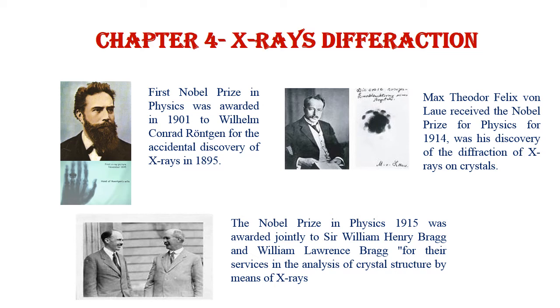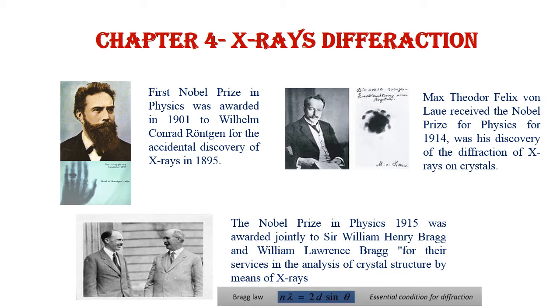While receiving the Nobel Prize, Lawrence said one sentence. His father, William Henry, had given only a hypothesis: when radiation falls on a crystal, it gives some kind of diffraction. But Lawrence thought about it and derived the empirical equation, which becomes n lambda equals 2d sine theta, by which we can determine the crystal structure. We can analyze the crystal structure by means of X-rays.